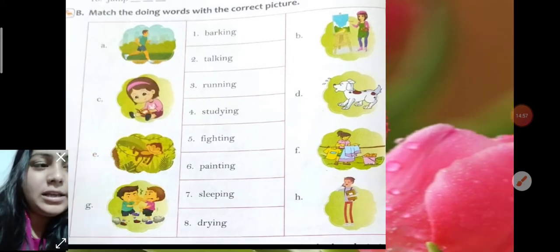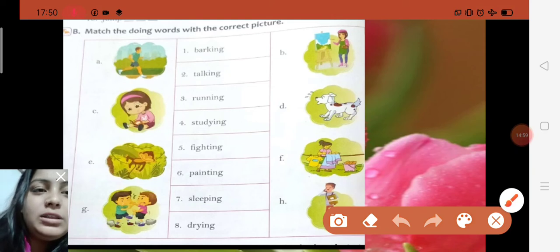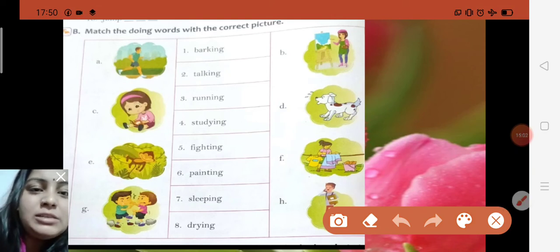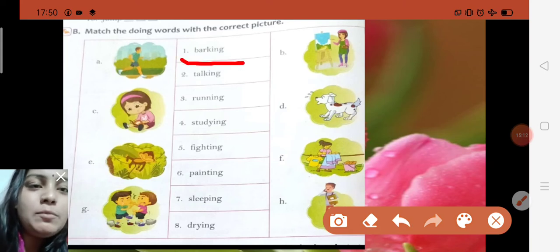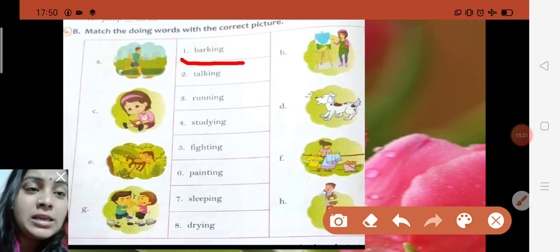Like it is written here, match the words with the correct picture. You can see in this picture that everyone is doing something. It means this work they are doing right now. So you all have to match with words. Like first it is written barking, B-A-R-K-I-N-G. As you know children, the sound of dog is bark, and here this dog is continuing barking. So you all will match from bark to barking.